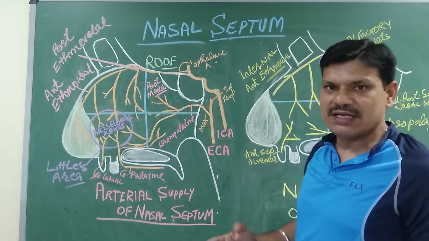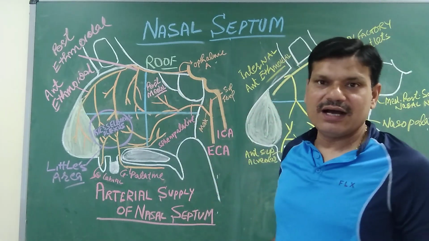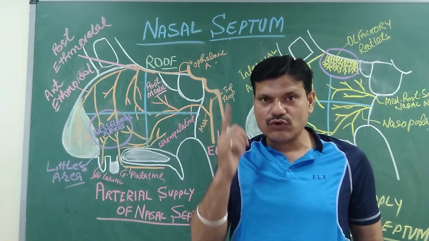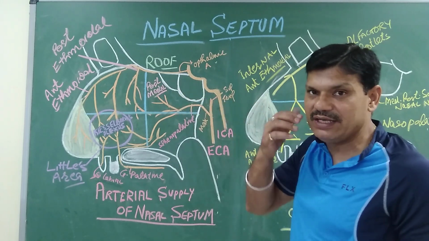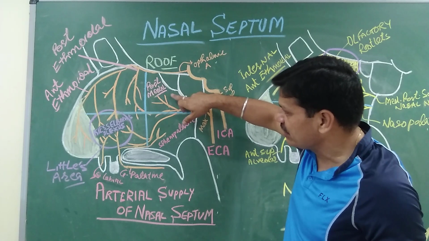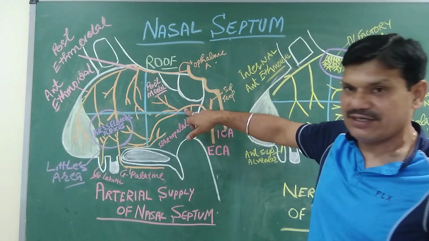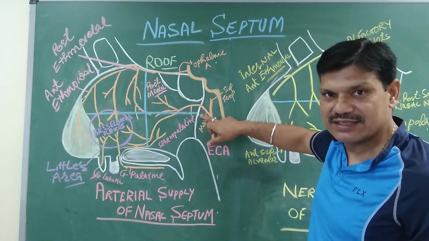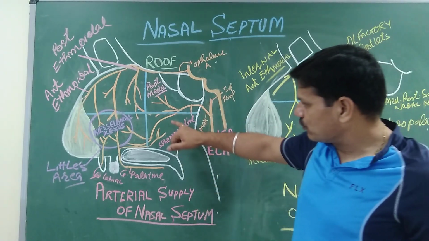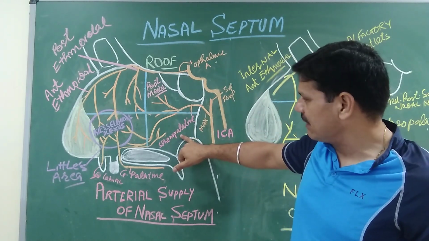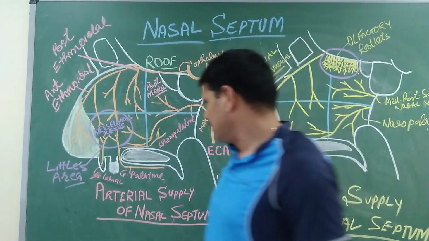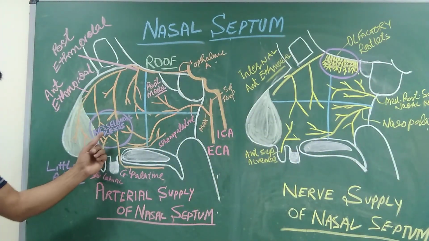It sends two branches. One is posterior medial, another one is lateral branches. So lateral moves to the lateral wall of the nose, and the medial branches move medially, that is the septum. So this posterior superior is supplied by the posterior medial branches of the sphenopalatine artery, which is the branch of the maxillary artery, and this maxillary artery is the branch of external carotid artery. So the posterior inferior, it is supplied by the greater palatine artery, which is the branch of maxillary artery.